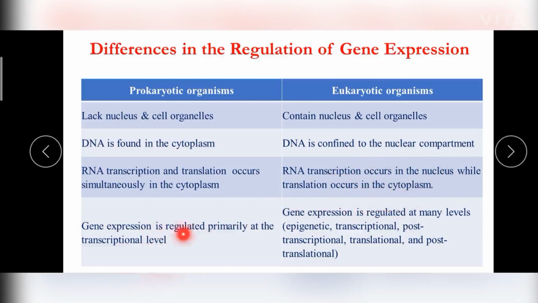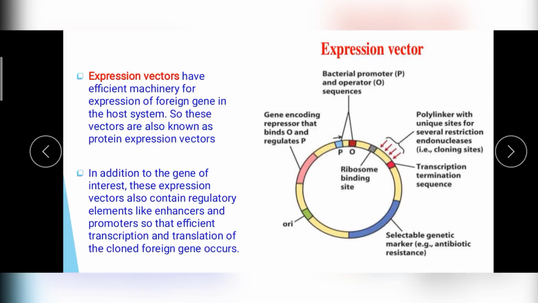Gene expression is regulated only at the transcription level in prokaryotic organisms, whereas in eukaryotes it is regulated at the epigenetic level and the transcriptional, post-transcriptional, translational and post-translational levels. So the protein is highly modified at different levels in eukaryotic organisms. These are the major differences seen in the regulation of gene expression in prokaryotes and eukaryotes.